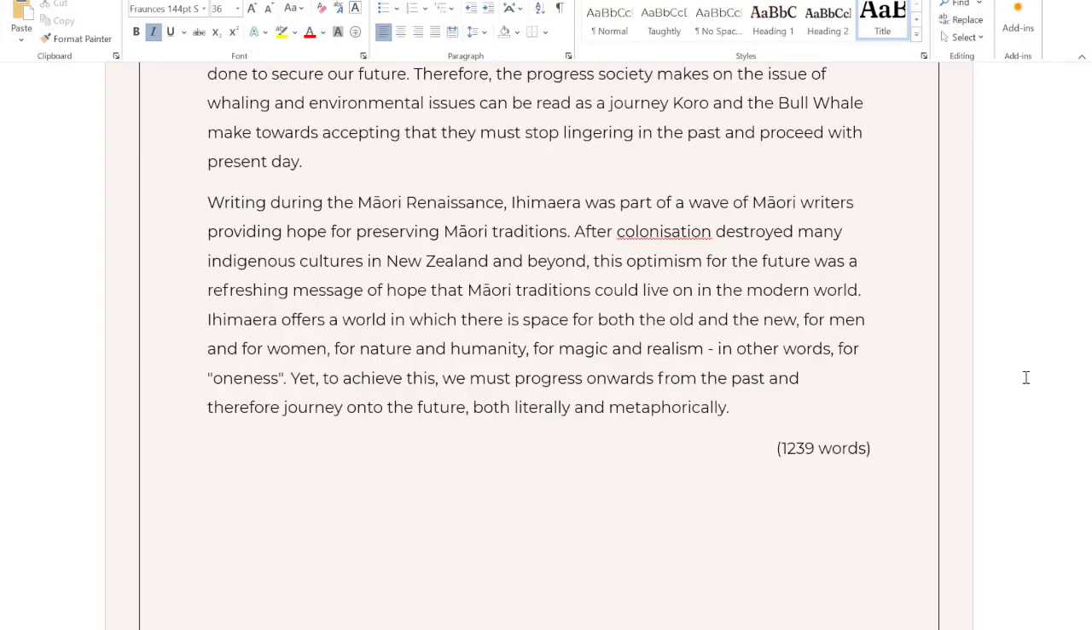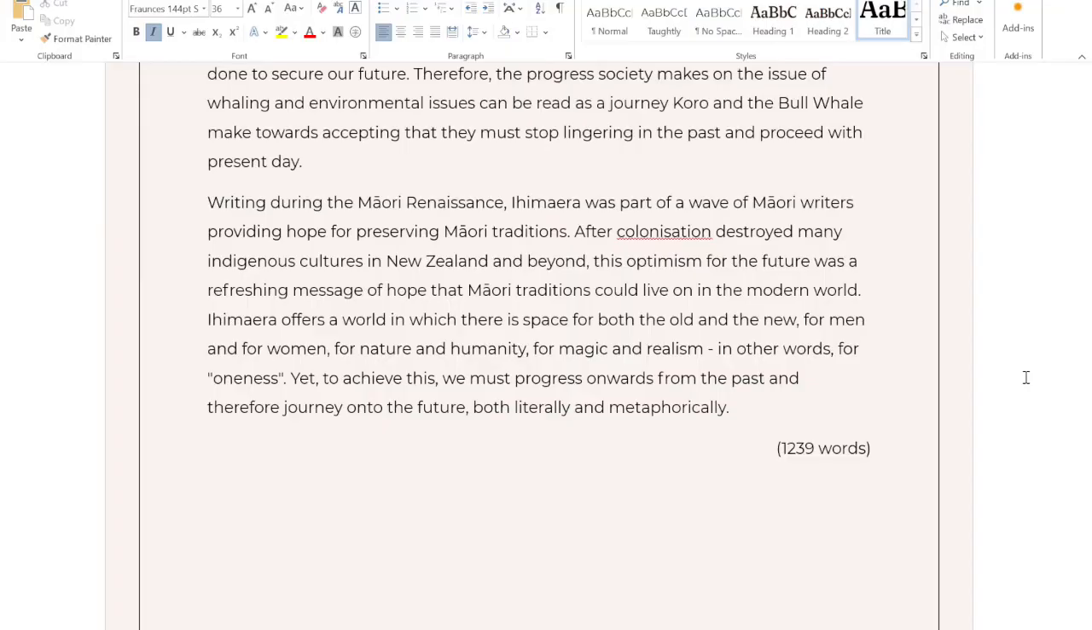After colonisation destroyed many indigenous cultures in New Zealand and beyond, this optimism for the future was a refreshing message of hope that Maori traditions could live on in a modern world. Ihimaera offers a world in which there is space for both the old and the new, for men and for women, for nature and humanity, for magic and realism. In other words, for oneness.